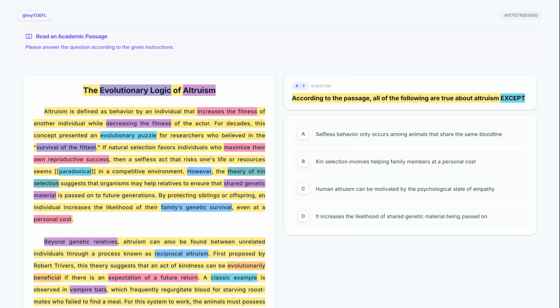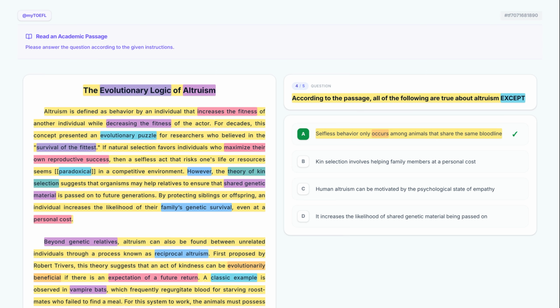Let's take a closer look at option A. Selfless behavior only occurs among animals that share the same bloodline. This statement is false. Paragraph 2 explicitly mentions altruism between unrelated individuals. Because it claims altruism only occurs among the same bloodline, it is the correct answer for an except question.